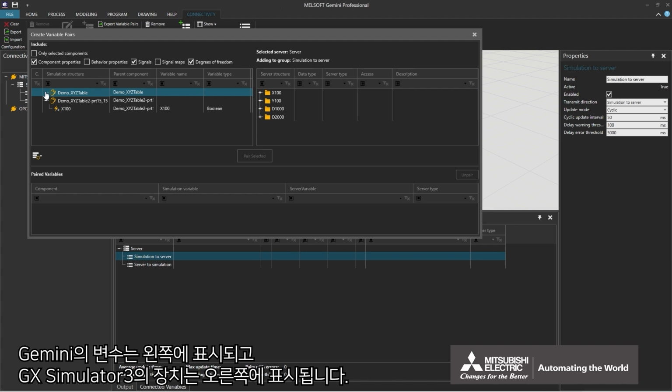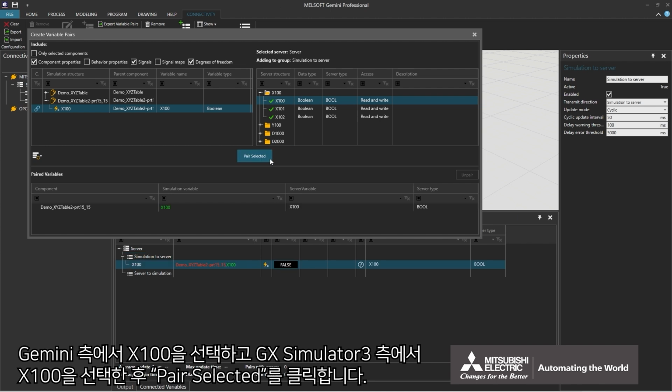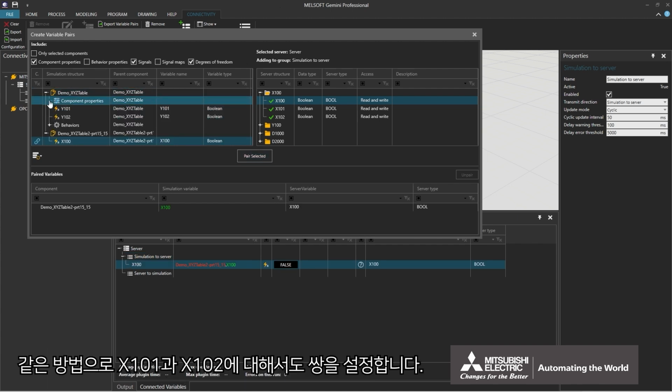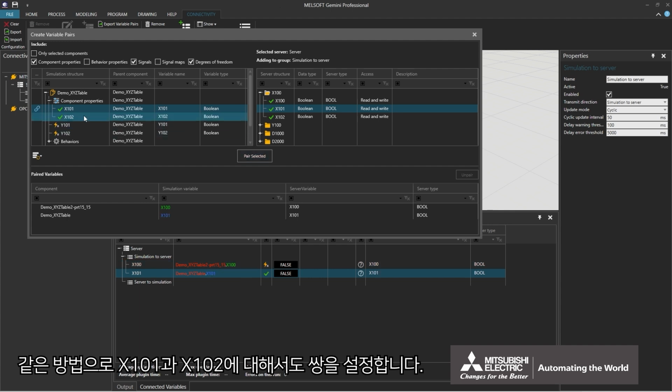The variables on Gemini will be displayed on the left and the devices on GX Simulator 3 on the right. Select X100 on the Gemini side and X100 on the GX Simulator 3 side, and click Pair Selected. In the same way, perform pairing for X101 and X102.